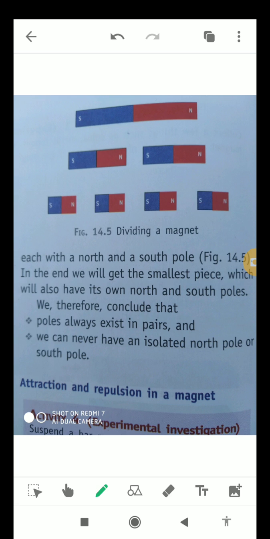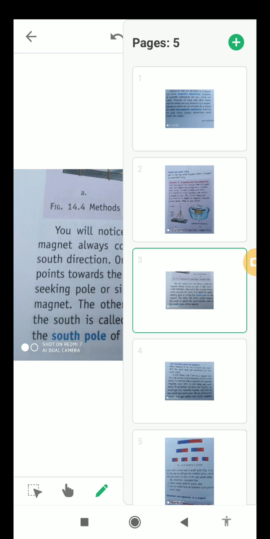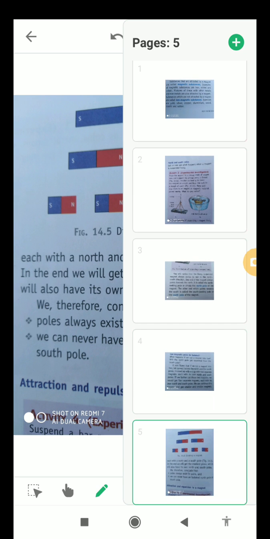Okay, so they are always found in pairs, and we can never have an isolated or separated north pole or south pole. So students, we cannot separate poles at any cost, although we can have so many pieces of a magnet. Okay students, so now I am hopeful that you will be able to tell about magnetic and non-magnetic substances very easily, and apart from this you will also be able to tell about north and south poles, and whether we can separate them or not.